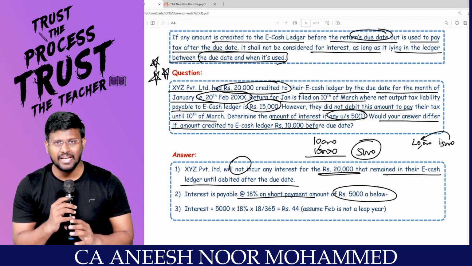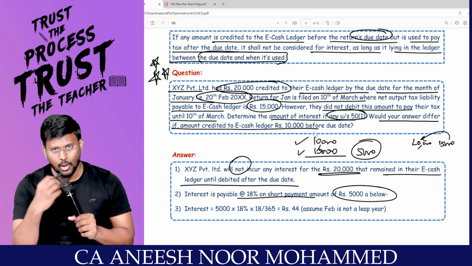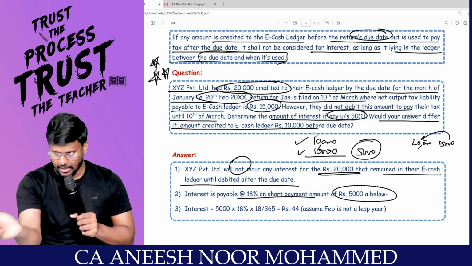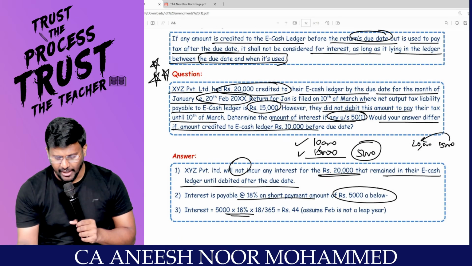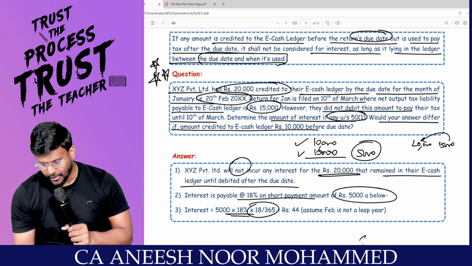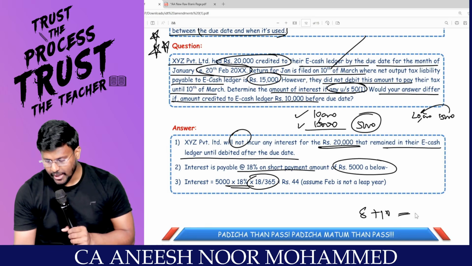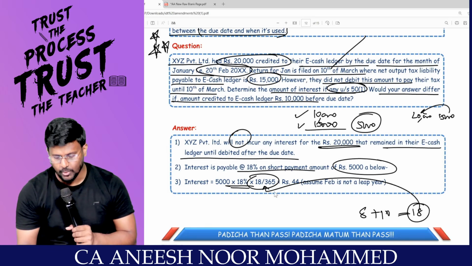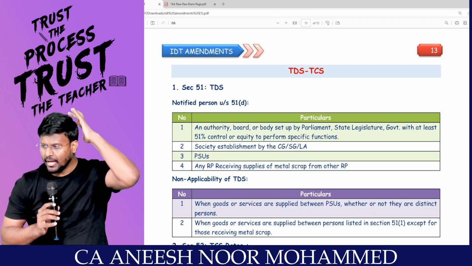But in the second case, my real payable is 15, but my electronic cash ledger balance is only 10. Now I have to pay that extra 5,000 from my pocket, along with interest. How much percent interest? 18% interest. For how many days of delay? 18 days of delay. How, sir? Because for the January month, on February 20 you have to pay. In February only 8 days are remaining. On March 10th they filed the return. So 8 plus 10 comes to 18 days. That's why 5,000 times 18% times 18 divided by 365, total 44 rupees. My dear lovable students, you are supposed to pay this interest.